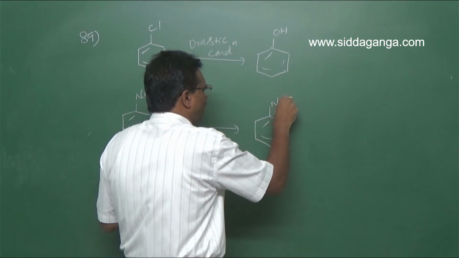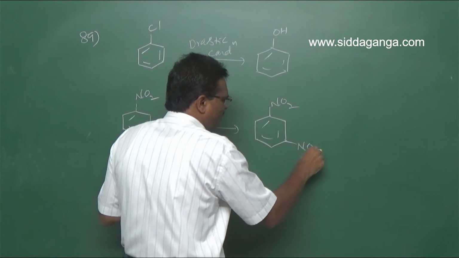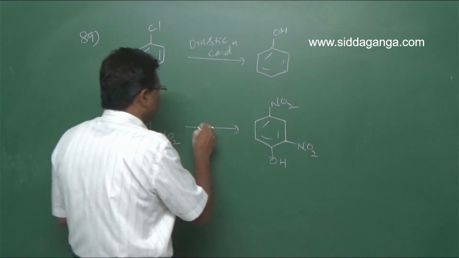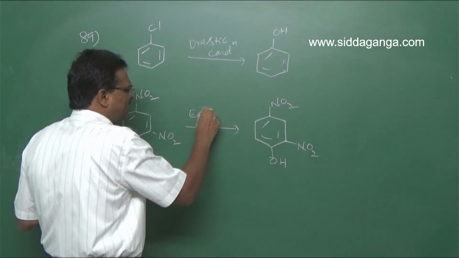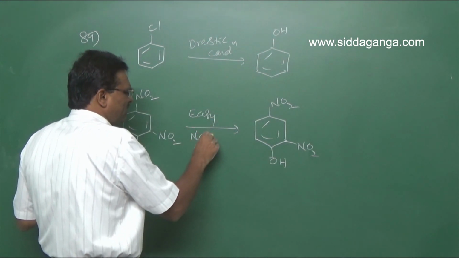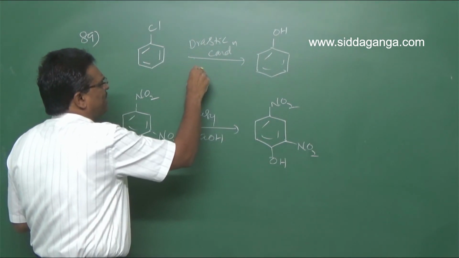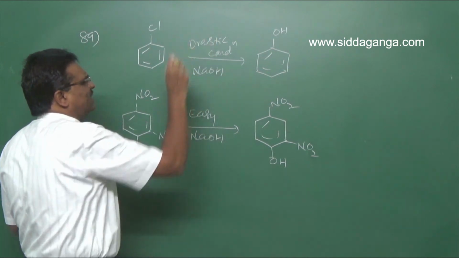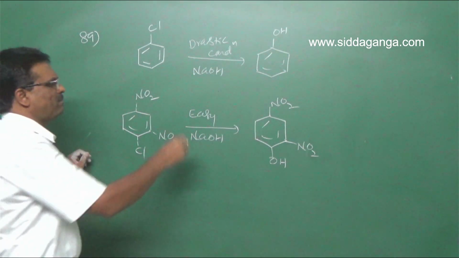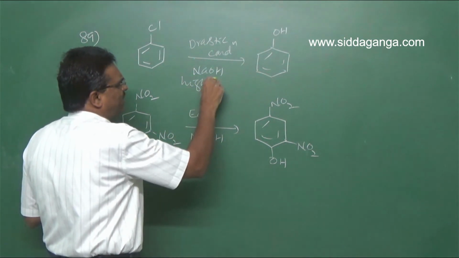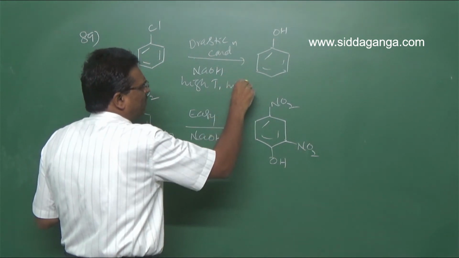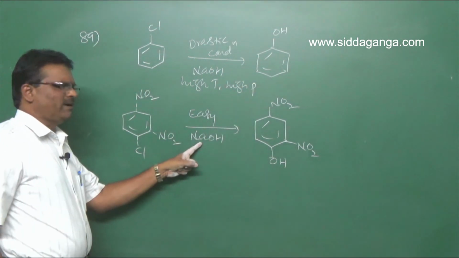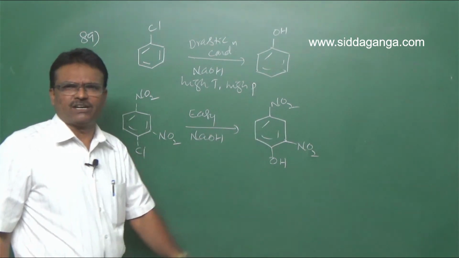So here NO2 as it is, here also NO2 as it is, here OH. The reaction is easy with NaOH. With chlorobenzene, NaOH needs high temperature and high pressure, but here it occurs at low temperature and low pressure.